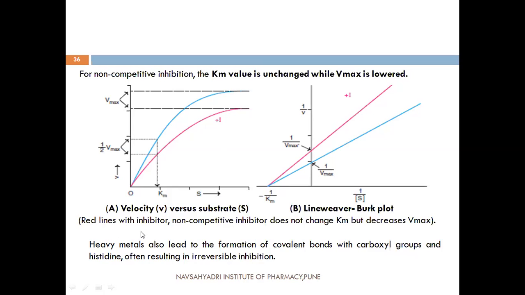Heavy metals, as we have seen, act as non-competitive inhibitors, but sometimes these heavy metals form covalent bonds with the carboxylic group and histidine, and they may get converted into irreversible inhibition.